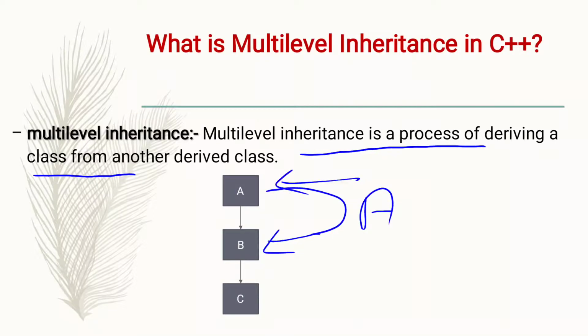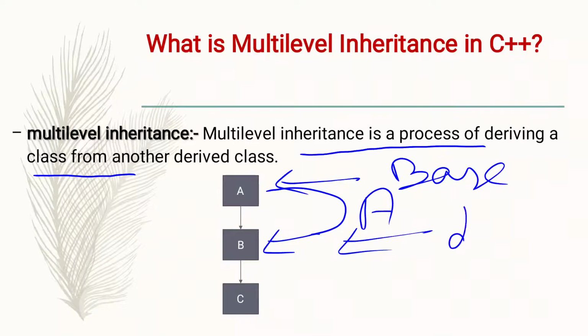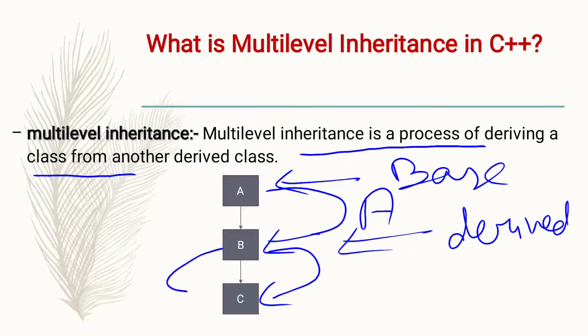So class A is what? Base class, and class B is what? Class B is derived class for class A. Okay? And class C inheriting all the property and behavior of class B. Clear? So here class B works as base class for class C, right? So this is the example of multi-level inheritance.